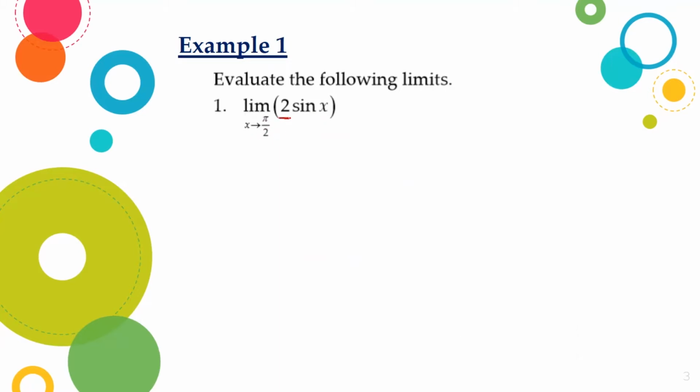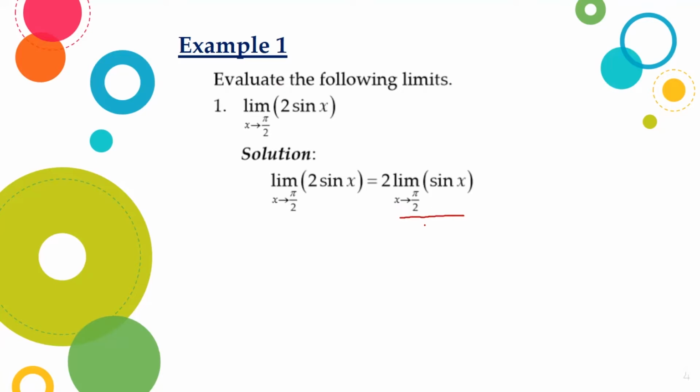Since this is a constant number multiplier, then it can be written as 2 times the limit of sine x as x approaches pi over 2. Using the theorem presented earlier, we simply need to substitute the angle here on the variable x. So we will have 2 times sine of pi over 2.